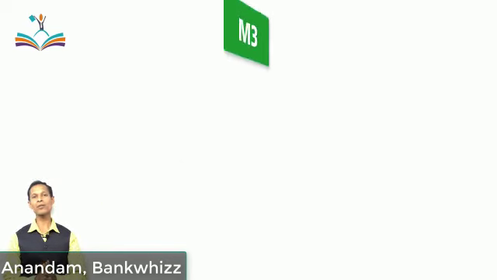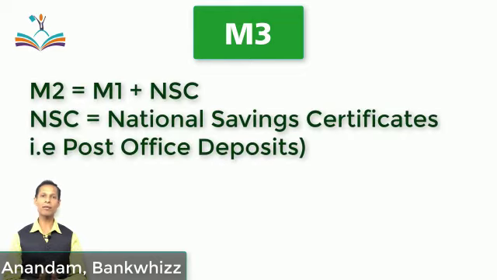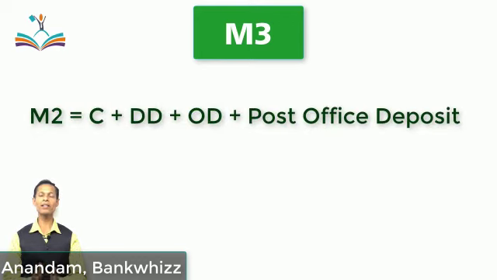Now, let's switch to the next alternative measure of money supply, M2. Friend, it includes M1 and the national savings certificates, that is to say, the deposits held with the post office. It can be represented as M2 is equal to C plus DD plus OD plus NSC.